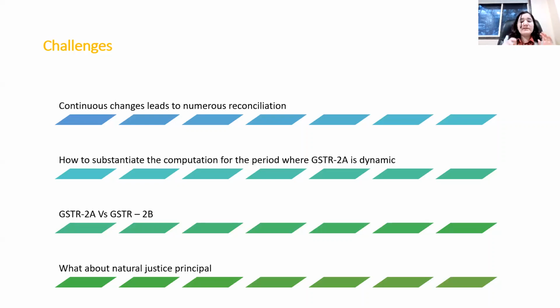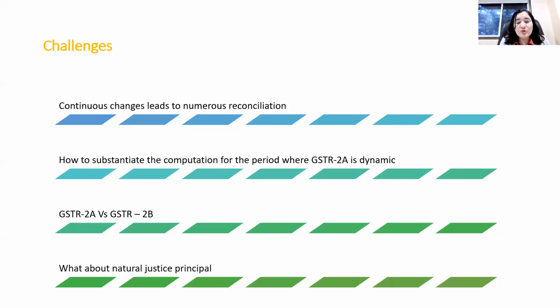So the main question arises whether the taxpayer will use GSTR 2A or GSTR 2B. If you use GSTR 2A, the major drawback is that 2A is dynamic and you can't substantiate the fact at any time to the authorities. And it's very difficult to rely on 2A because 2A does not show whether the vendor has paid the liability or not.